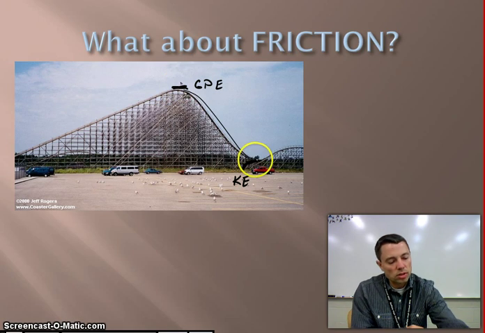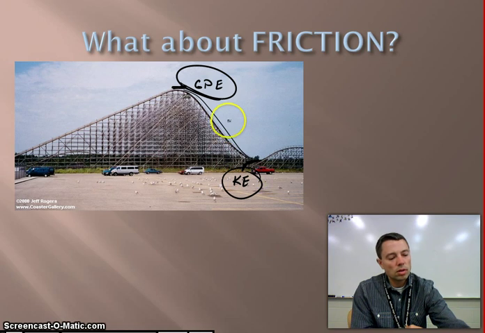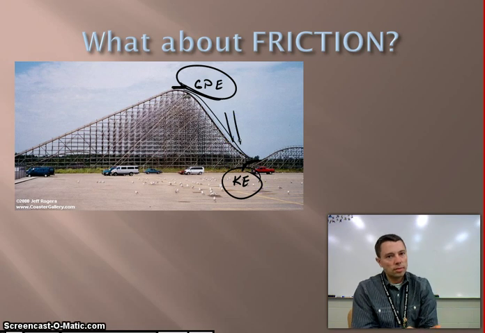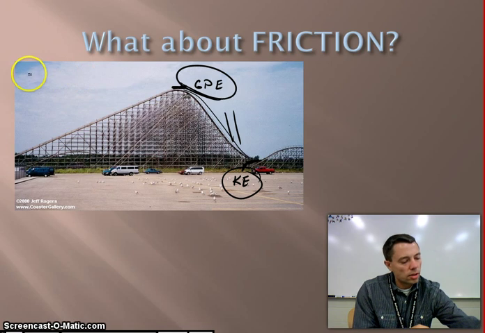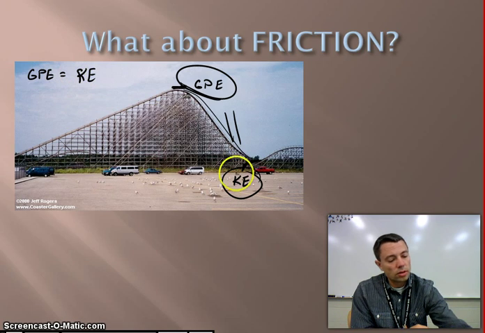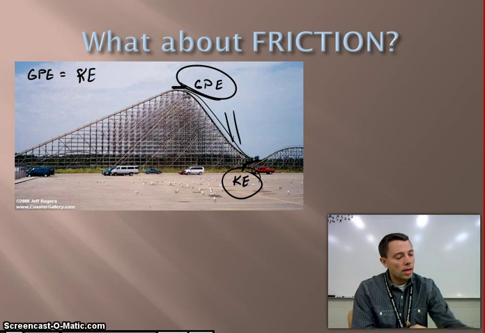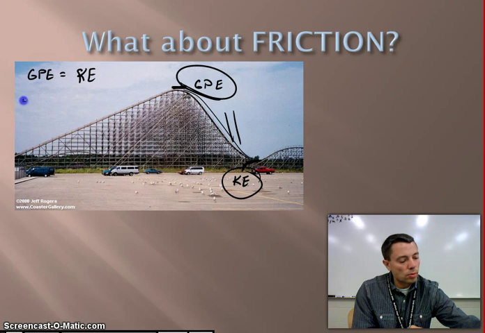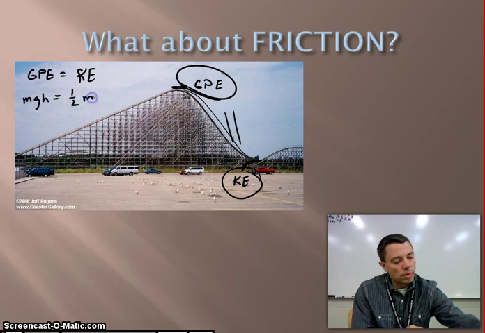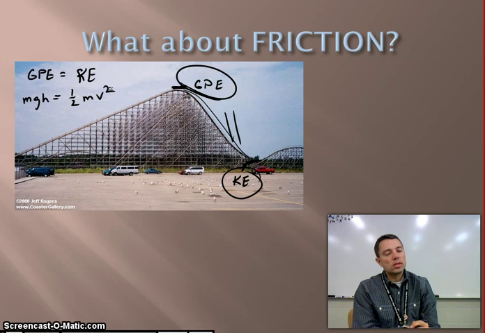At the bottom, what I should see is that all my energy, all of this that I have, should be equal to this at the end, okay? And we set these things up where our gravitational potential energy is usually equal to our kinetic energy when we get to the bottom of our hill. That's how we set up some of our problems, where mgh is equal to 1/2 mv squared. And so we can see that that's one way that we can go about it.